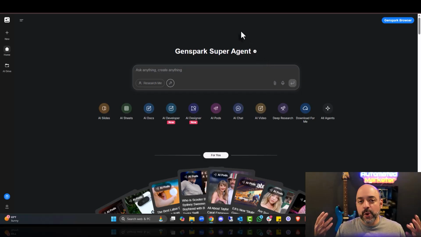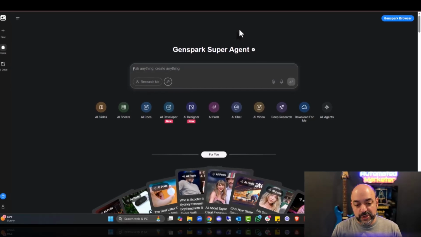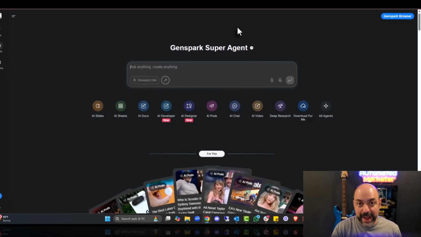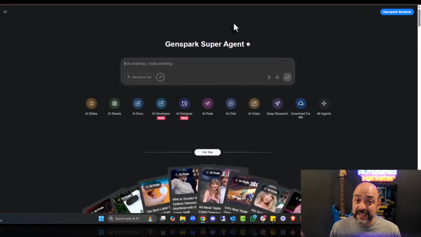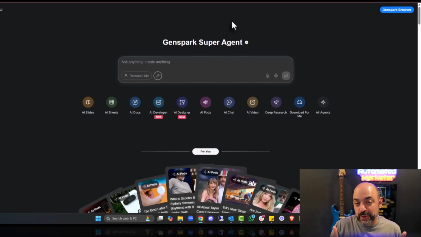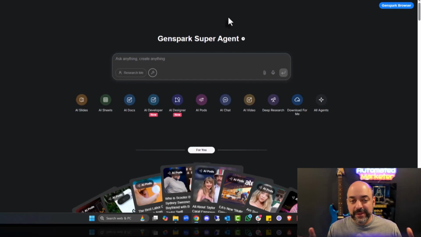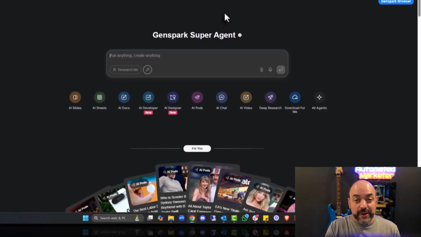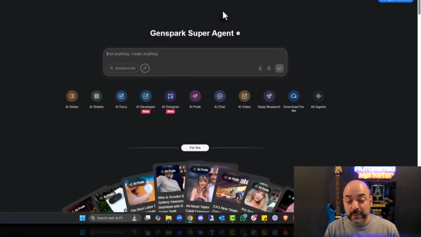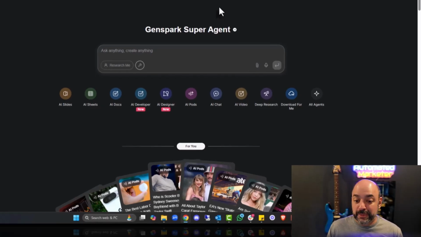Now, let's go over the different businesses that you can leverage to make your money and your $20 back. So let's think about some of the things that I showed you. One is you can make little micro apps for people, give them access, and you can actually print them in here or put them in a different system like Lovable or Bolt, and test the idea here and build it out in there. The AI designer, the possibilities are absolutely endless. Everything from t-shirt design to making flowers to creating social media posts to making mock images for book covers, t-shirts, and so forth. You can make an instant t-shirt business if you're using something like Printful.